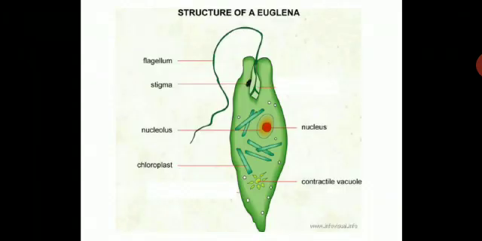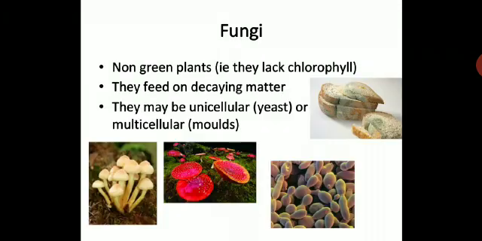Then you have Euglena, again a type of algae. See the structure, you have to draw it in the notebook. You have flagellum, stigma, and then you have nucleus, chloroplast, contractile vacuole. So it has to be drawn neatly in the book.